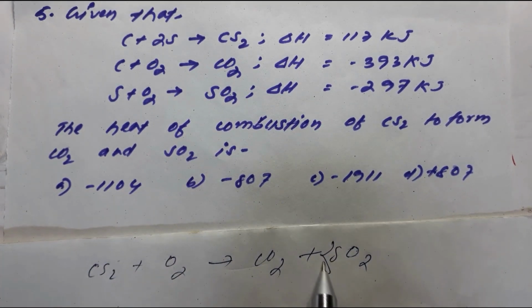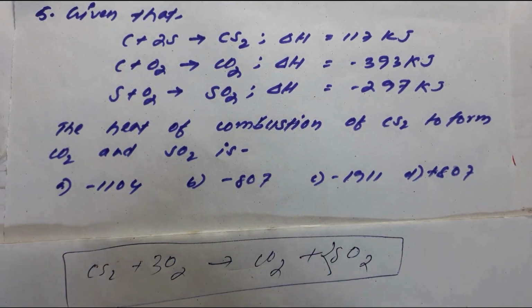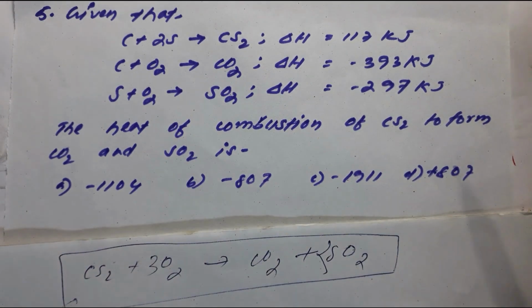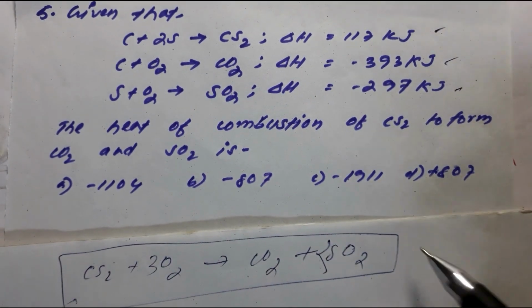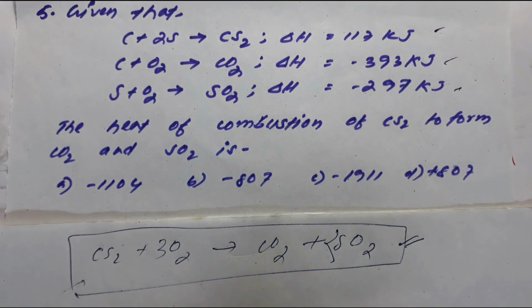Sulfur: 2 minus 2, 2 to 4, 4. So this would be the equation, right, if we talk about the combustion of CS2, but this equation is not given here. So from these three equations, I have to form this particular equation, and we have to observe how it looks.